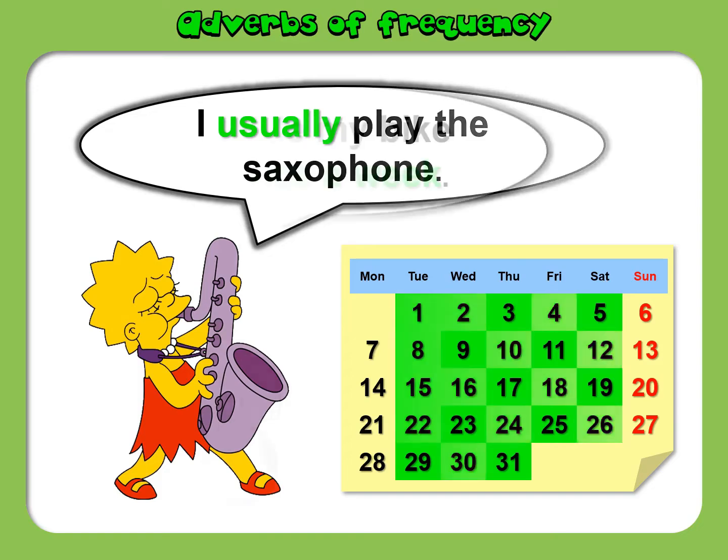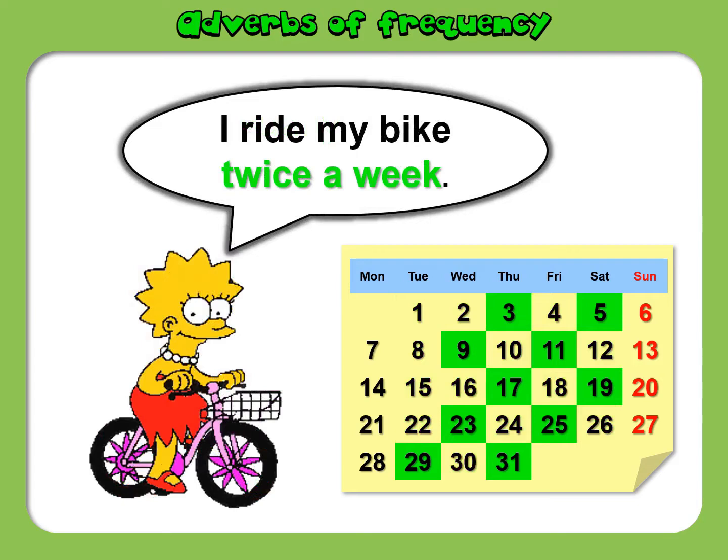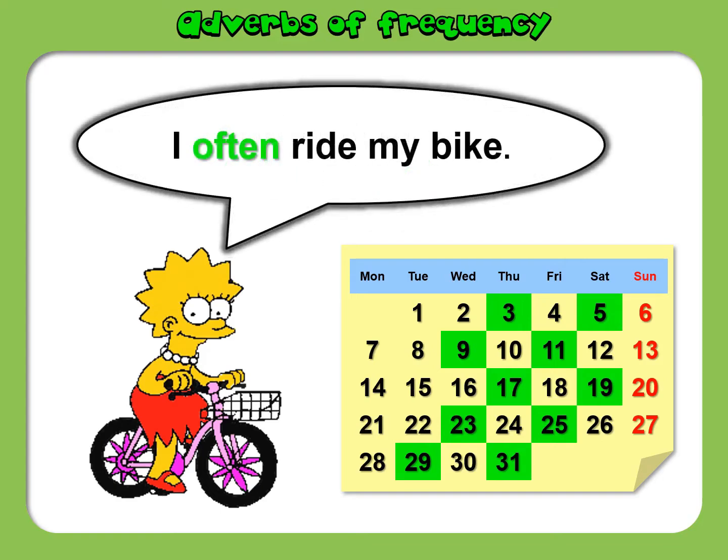Now let's move to another sentence. I ride my bike twice a week. It means 2 times during a week I ride my bike. So in this case I can say I often ride my bike. Often means a lot of the time.